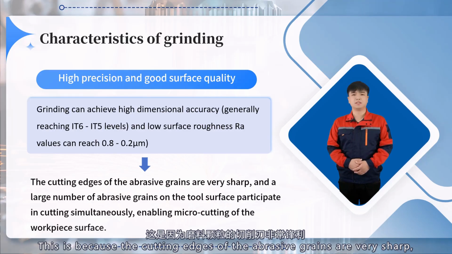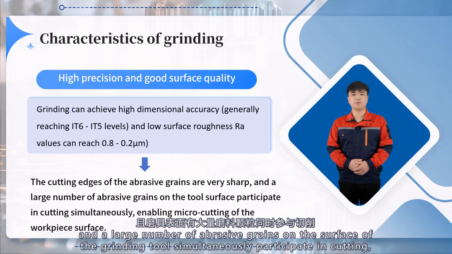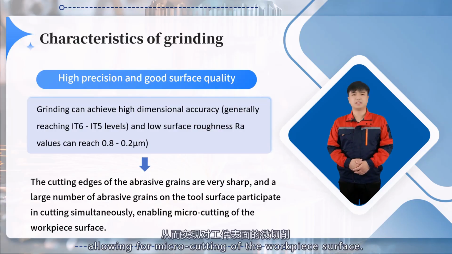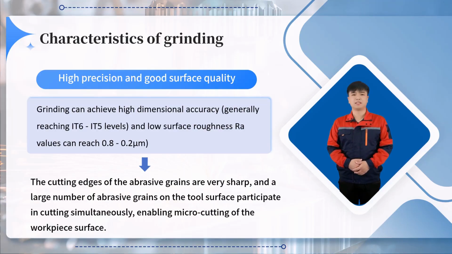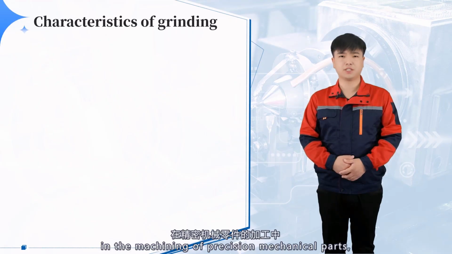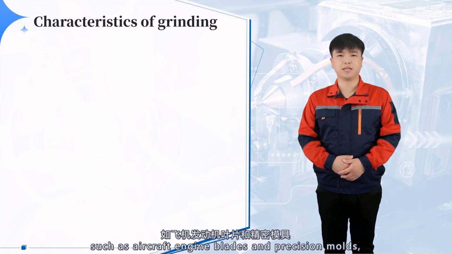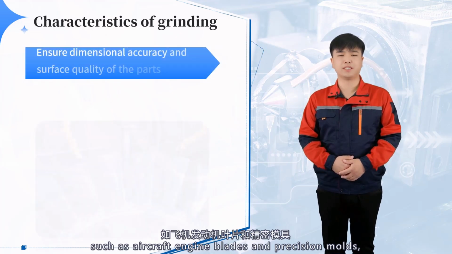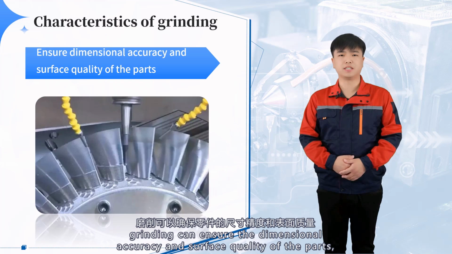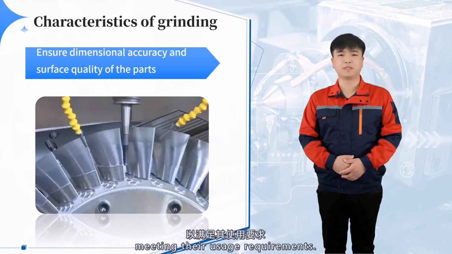This is because the cutting edges of the abrasive grains are very sharp, and a large number of abrasive grains on the surface of the grinding tool simultaneously participate in cutting, allowing for micro-cutting of the workpiece surface. For example, in the machining of precision mechanical parts, such as aircraft engine blades and precision molds, grinding can ensure the dimensional accuracy and surface quality of the parts, meeting their usage requirements.